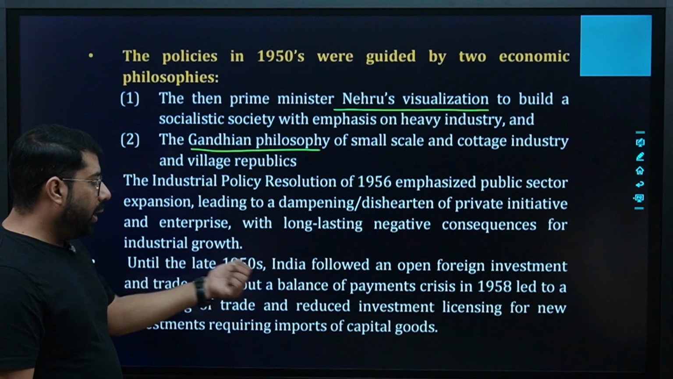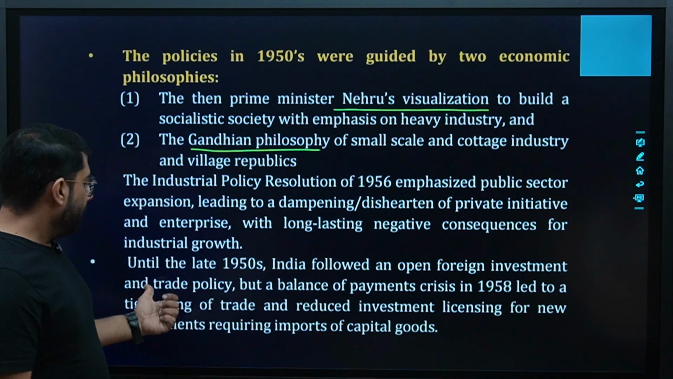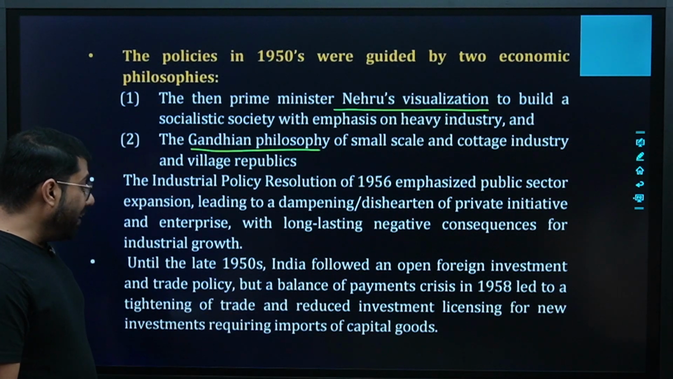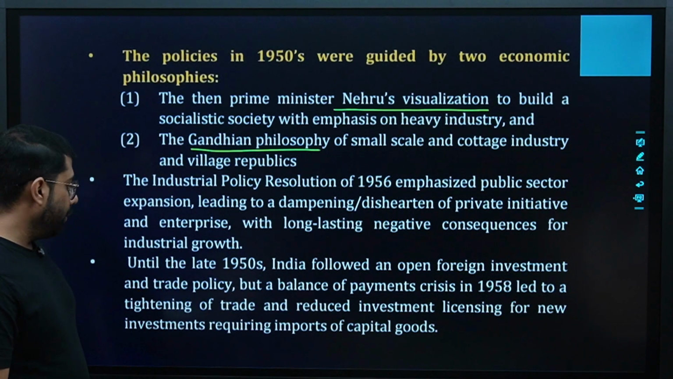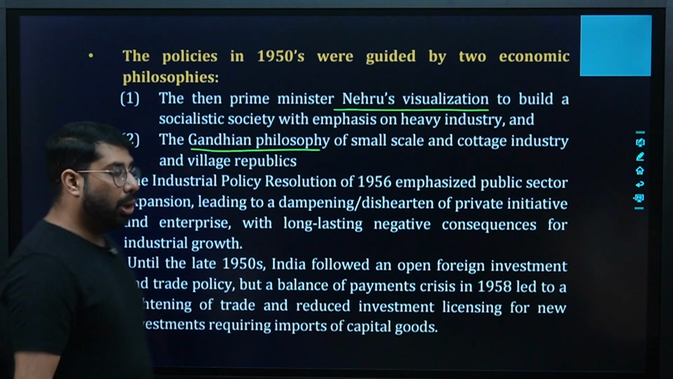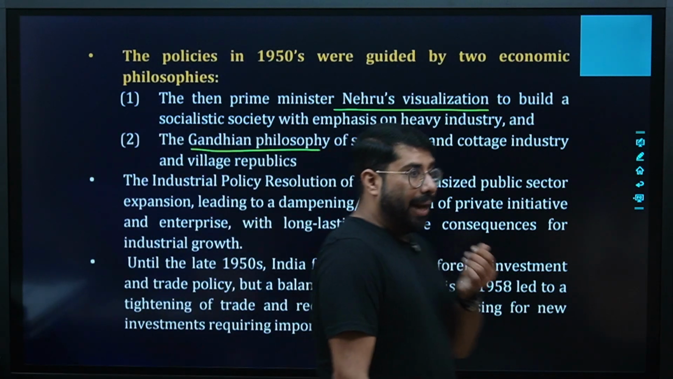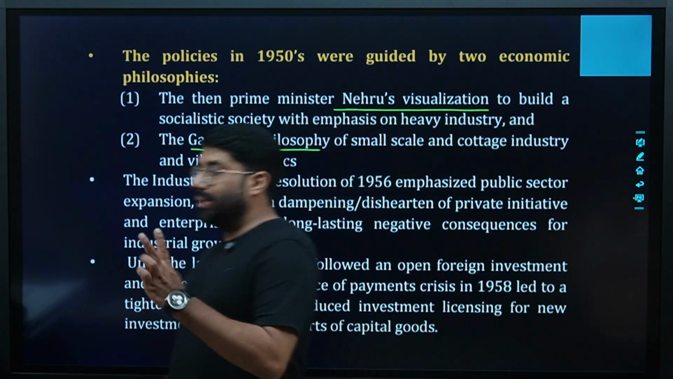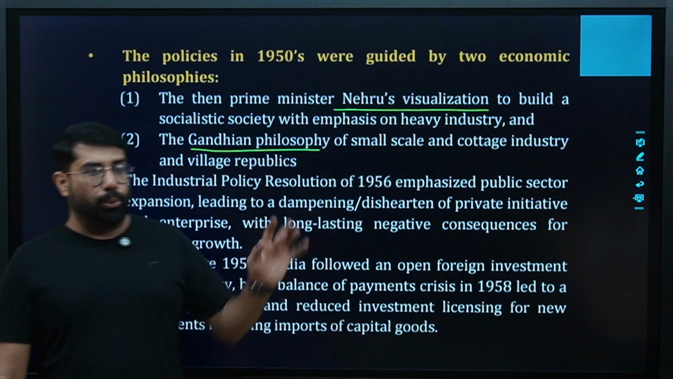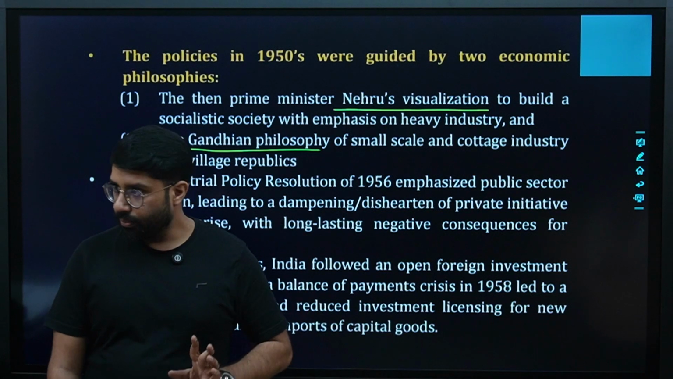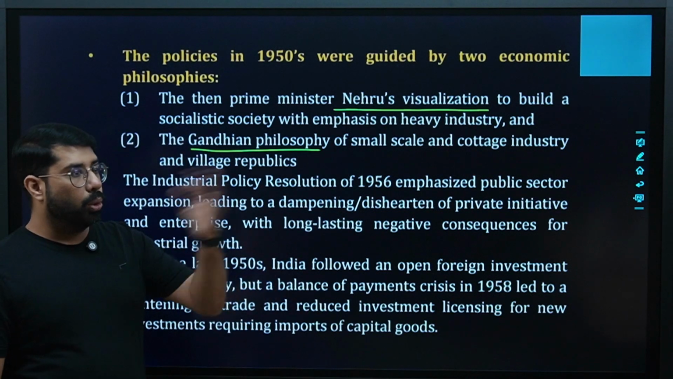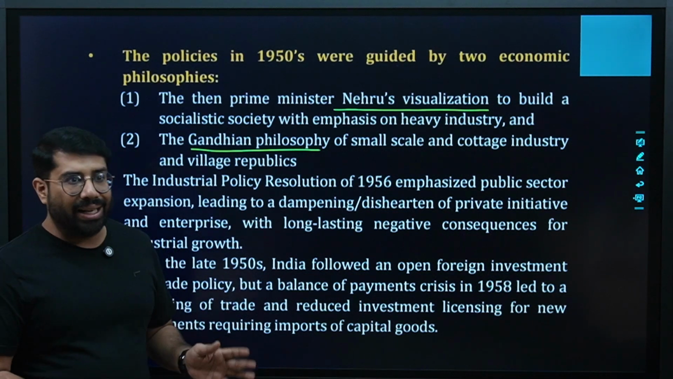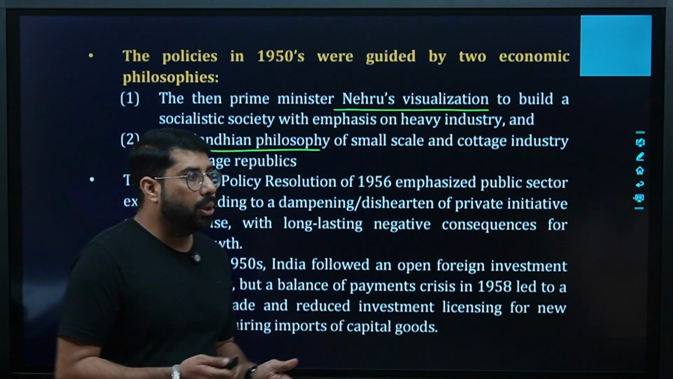Until the 1950s, India followed an open foreign investment and trade policy, but a balance of payment crisis in 1958 led to a tightening of trade and reduced investment licensing for new investments requiring imports of capital goods. BOP, balance of payment. What is that? BOP is a financial statement which records two transactions, import and export of goods and services both. When export is more than import, it is in surplus. When export and import are equal, balance, and when export is less than import, deficit.